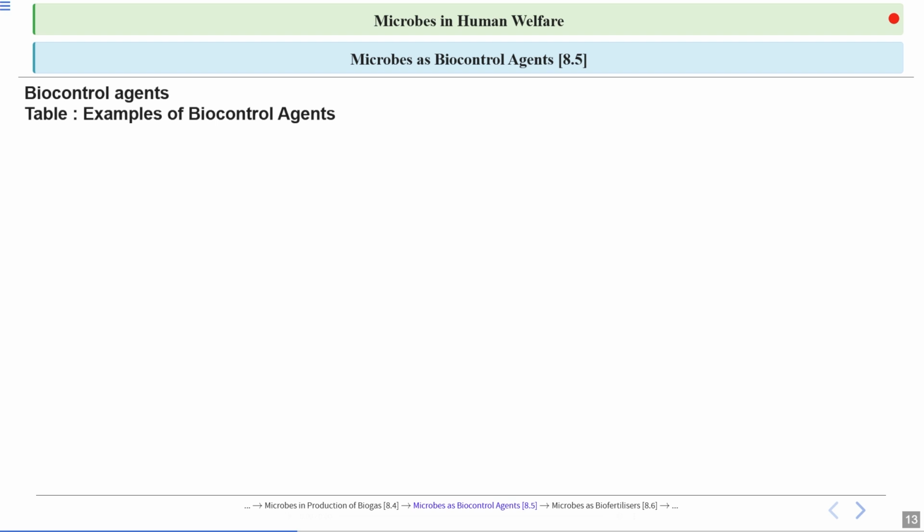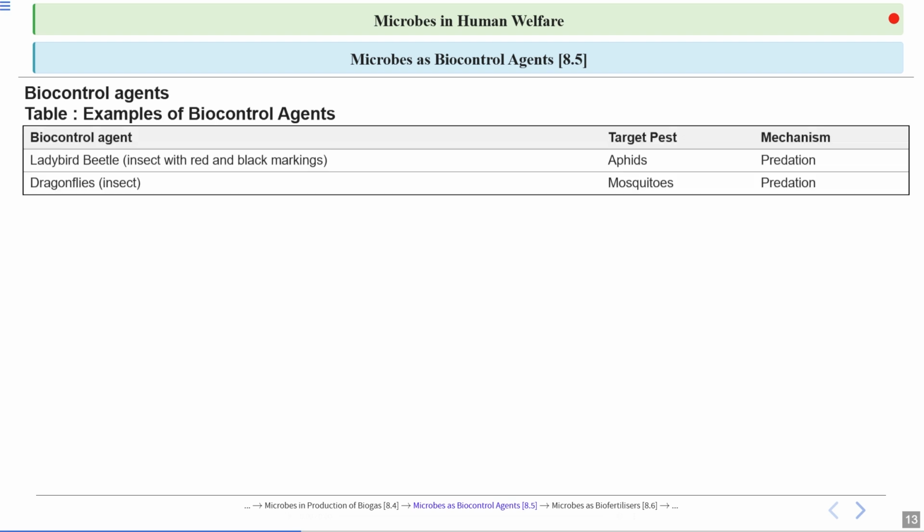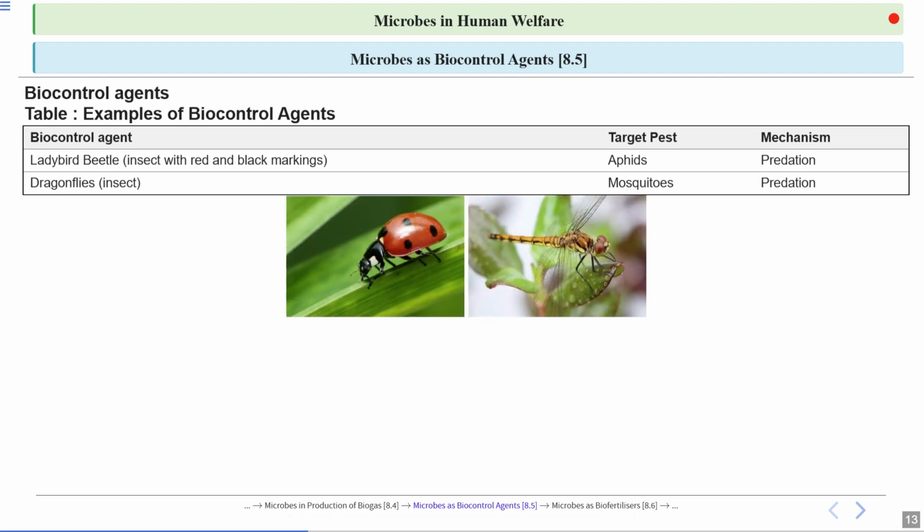Okay, now let's have a look at the examples of the biocontrol agents. So, ladybird beetle. This is an insect with red and black markings. Its target pest is aphids, and mechanism is predation. Ladybird is the predator. Then dragonflies. This is an insect. Pest is mosquitoes. And again, mechanism is predation. Okay, so in predation, one of the organisms is being benefited, the other is being harmed. This is an image showing you ladybird and dragonflies.